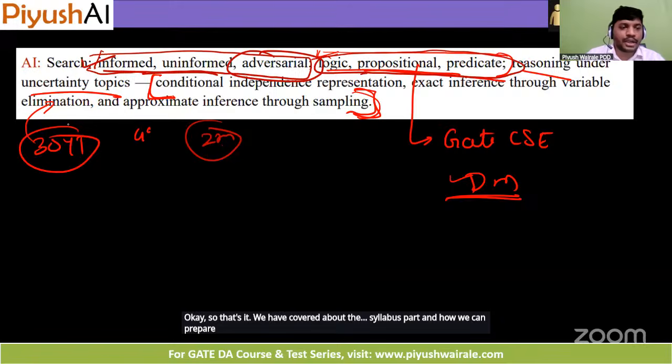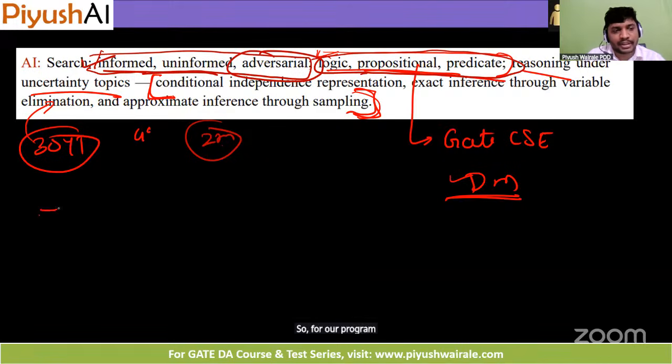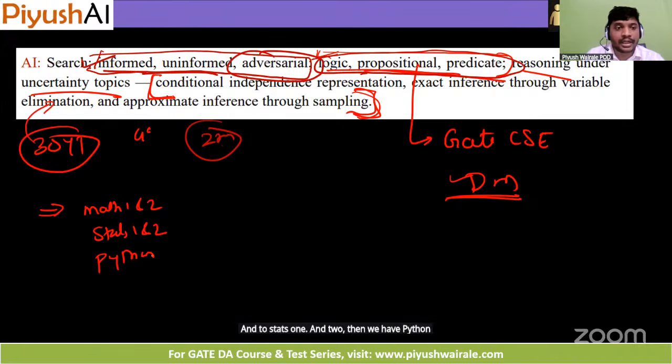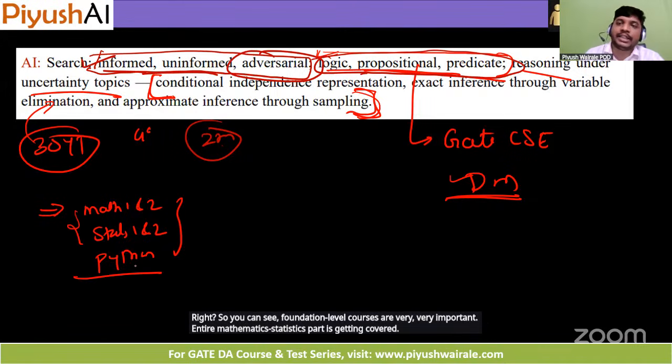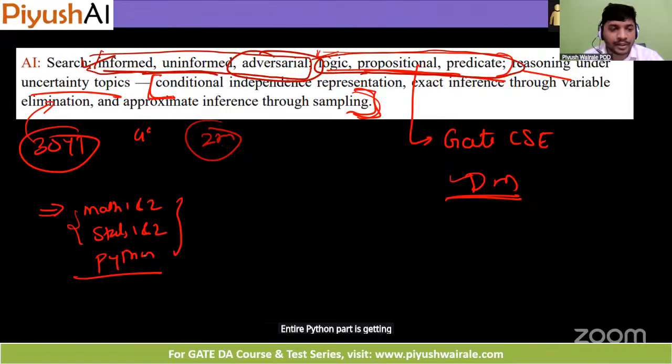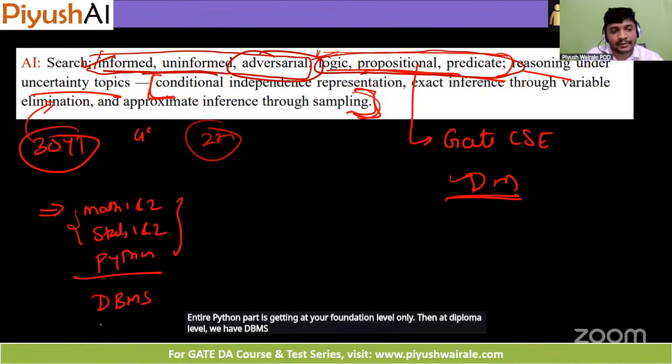Okay, so for our program, start with Maths 1 and 2, Stats 1 and 2. Then we have the Python course, right? So you can see foundation level courses are very, very important. The entire mathematics and statistics part is getting covered. The entire Python part is getting covered at your foundation level only. Then at diploma level, we have DBMS and PDSA.